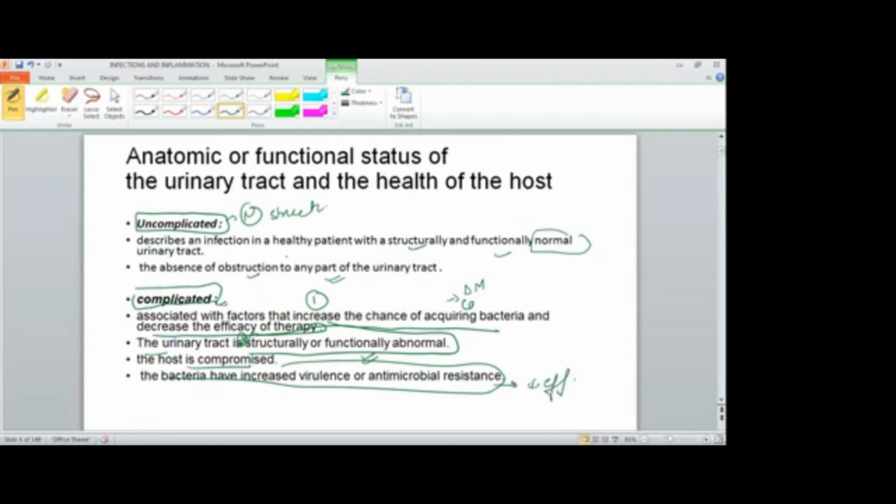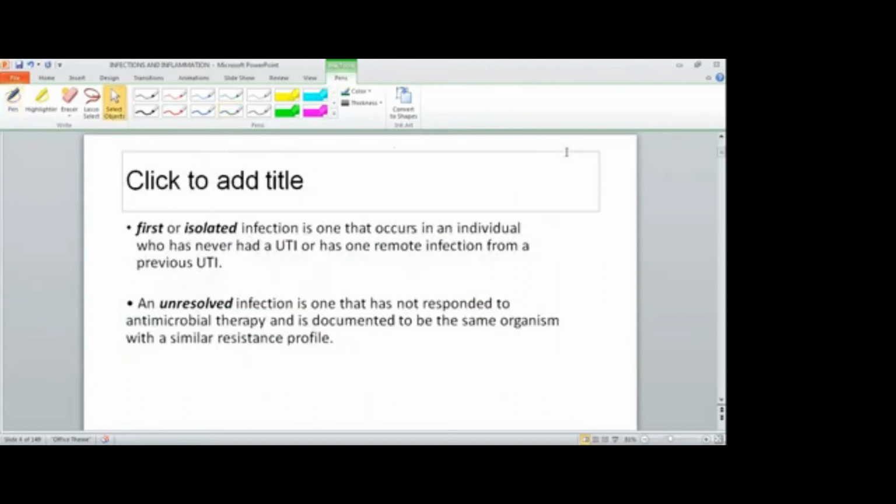So we can divide the UTI according to the site, and according to the functional and anatomical structure status. According to the functional status, it is uncomplicated or complicated. We can also divide the infection into other types: first time infection, or unresolved, or recurrent infection.